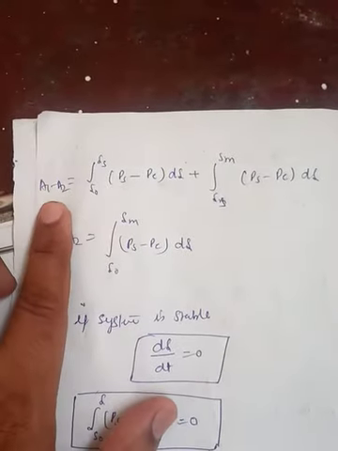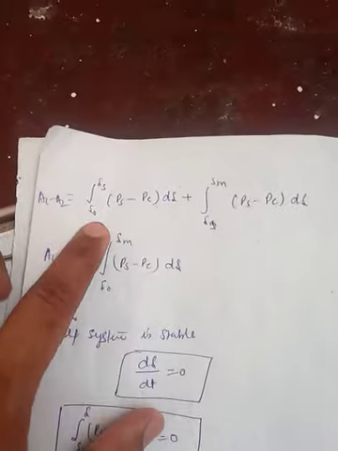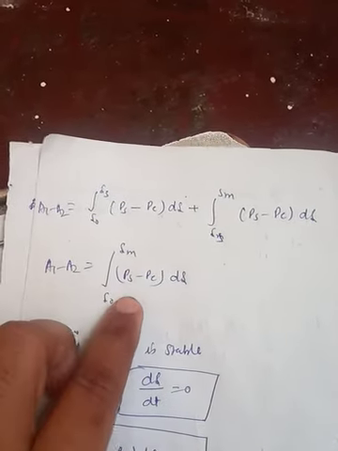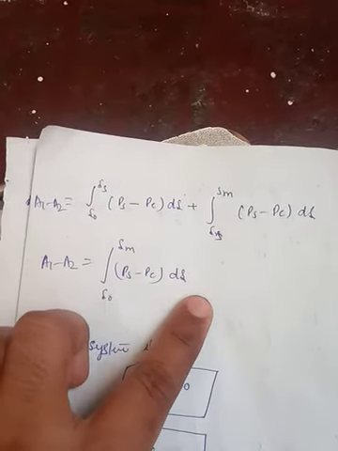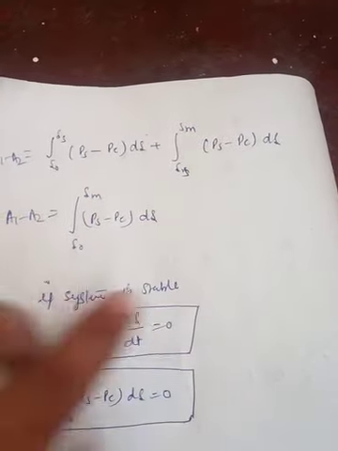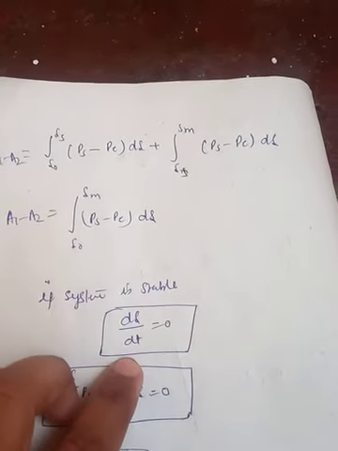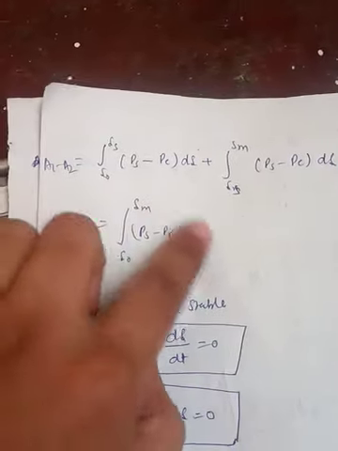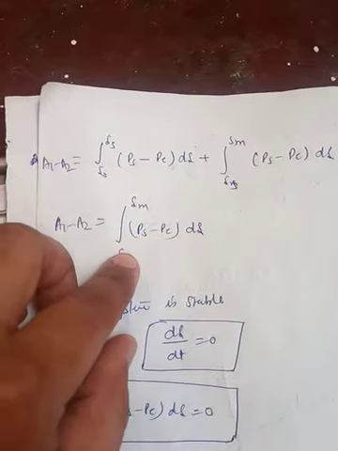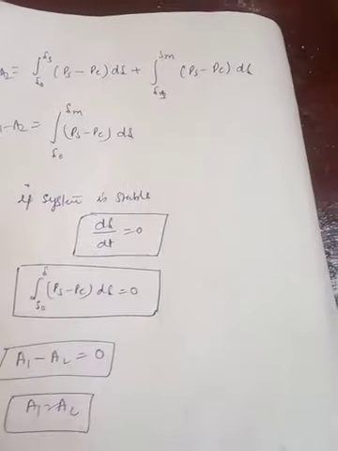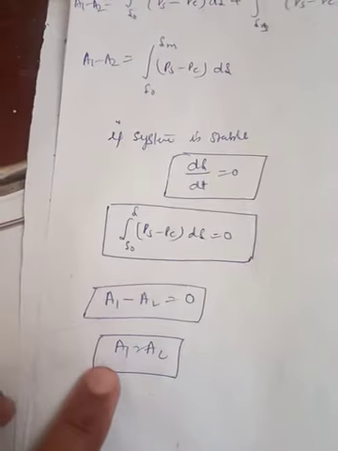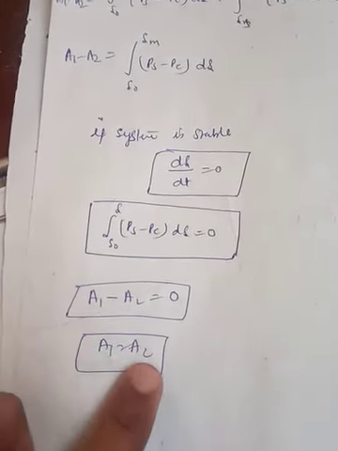Further, this equation can be combined, so A1 minus A2 can be written as the integral from delta 0 to delta M of (PS minus PE) d delta. Now if the system is stable, what should happen? D delta upon dt should be equal to 0. So A1 minus A2 is equal to 0, and we can say A1 equals A2.